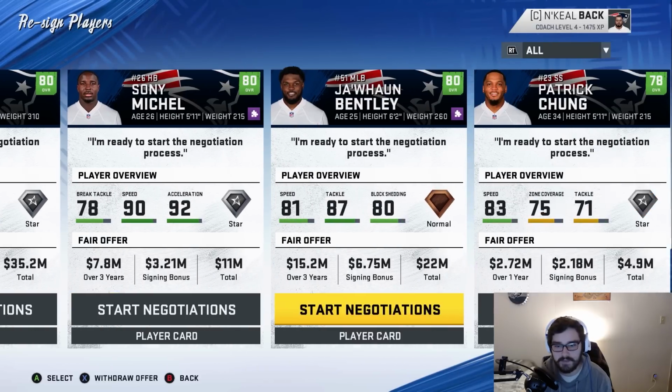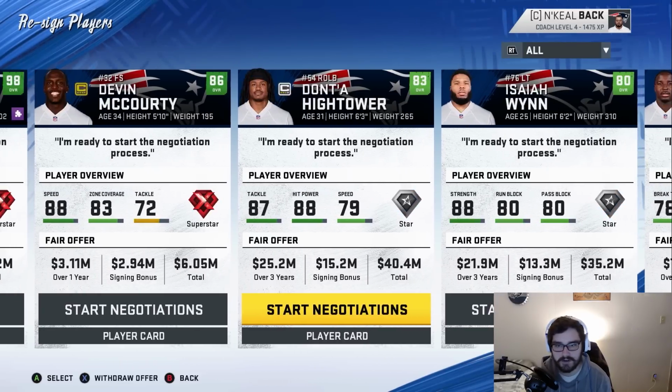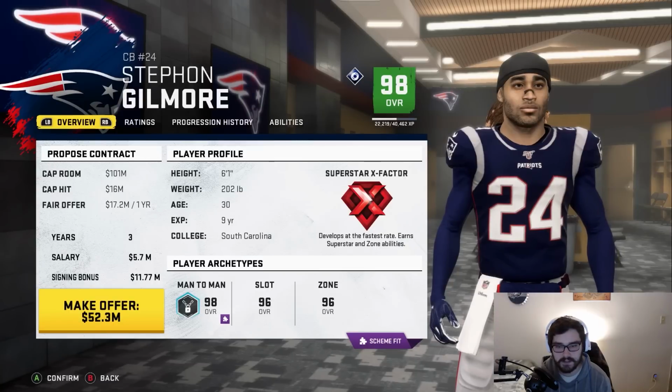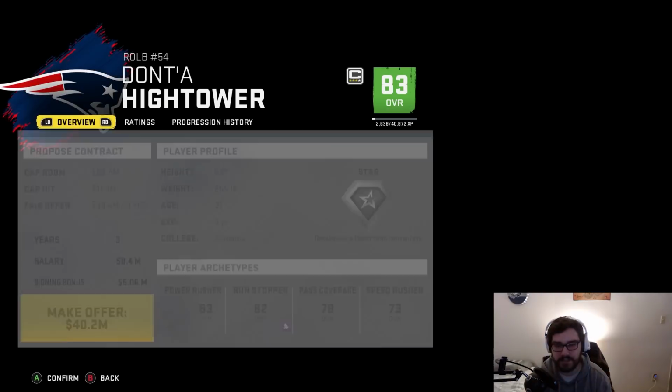Isaiah Wynn, I'd like back. Sony Michel, I don't really want back. Juwan Bentley is a good player. I want him back. Adam Butler is a starter as well. We still have a ton of money. So Stephon Gilmore, I don't mind giving a 3-year contract to if he wants it. He is coming back to the team for 3 more seasons. That's pretty cool. Dante Hightower, I just said I don't really want him.